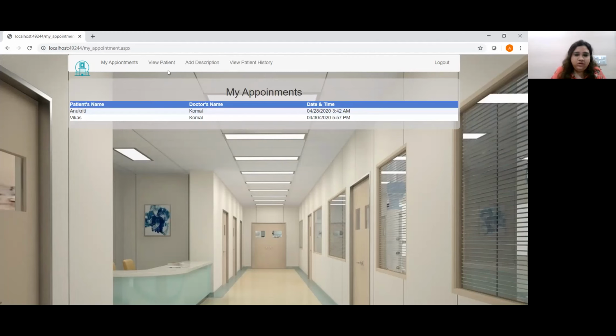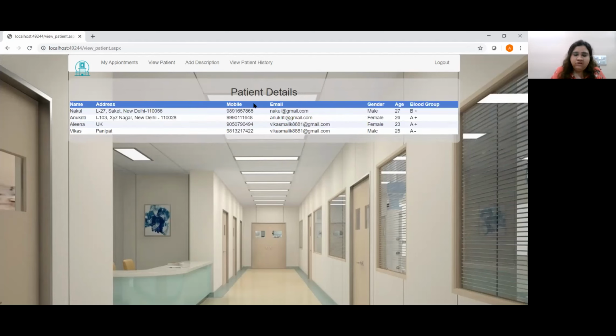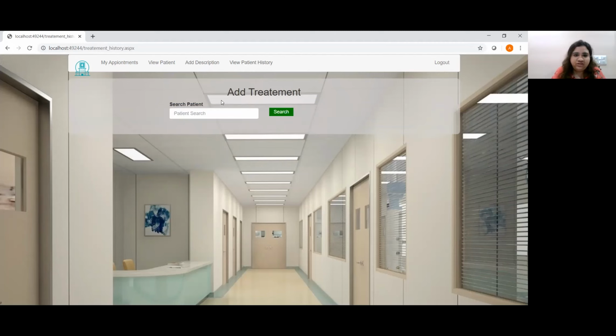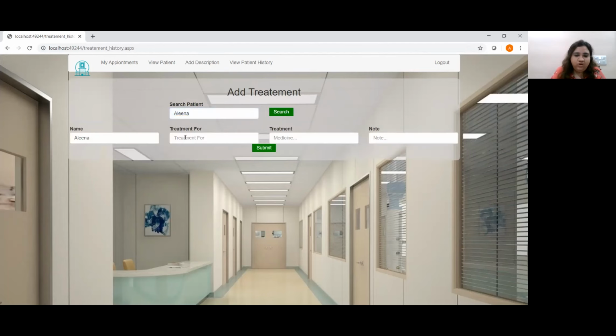Dr. Komal can also view her patients by clicking on the view patient option. Then she can add her description, and she can also view the patient's treatment history. Let's suppose we have to search the patient history of Alina, one of the patients. So the doctor will first search her name, and then all of these details will be filled in by the doctor.